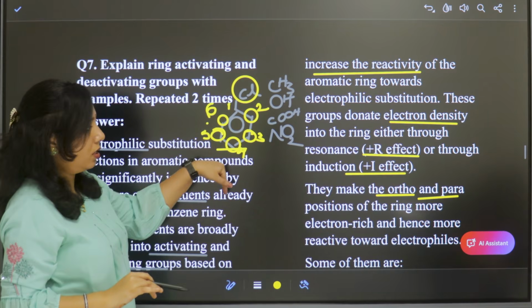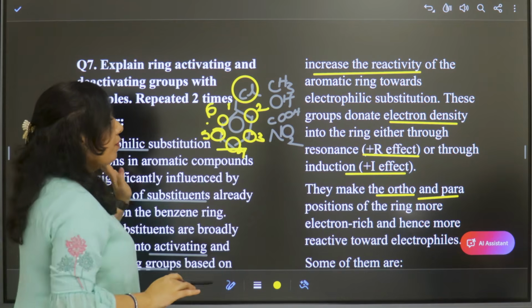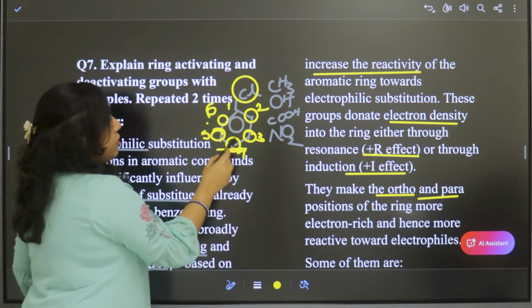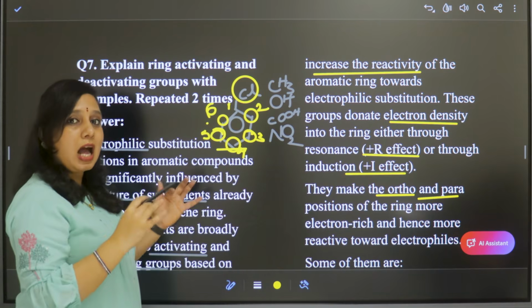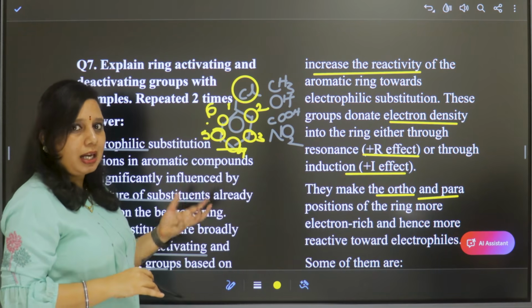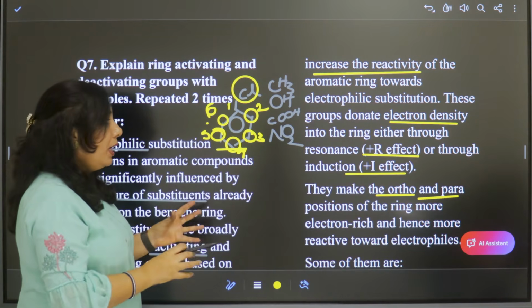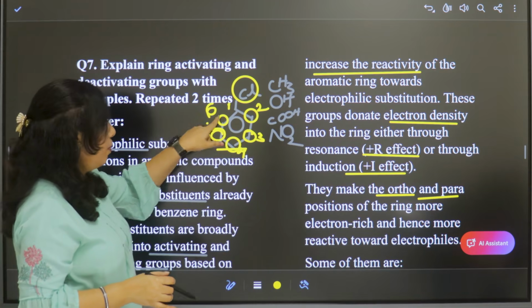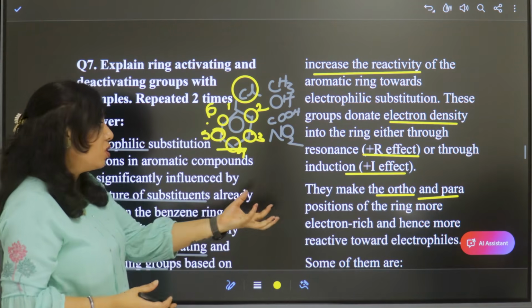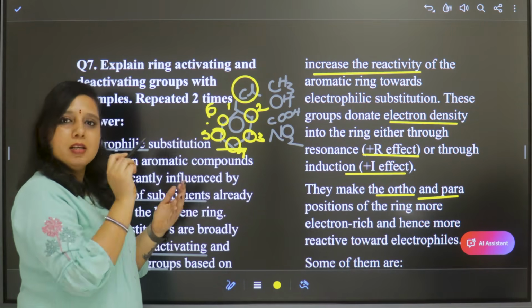Now due to activating groups, the ortho and para positions, 2, 6 and 4, these 3 positions are electron rich. That means during delocalization these positions have more electrons, so that the electrophile attacks positions 2, 4 and 6.